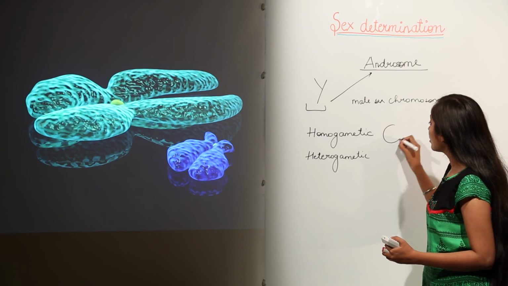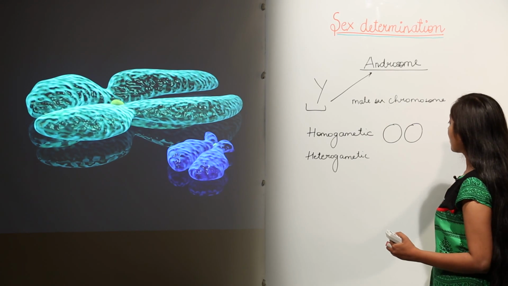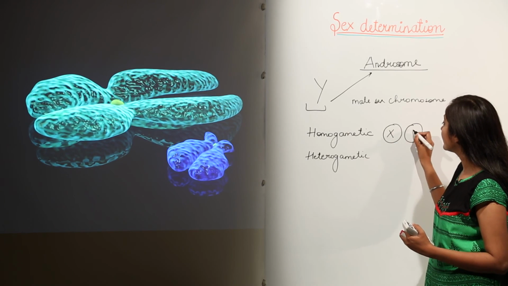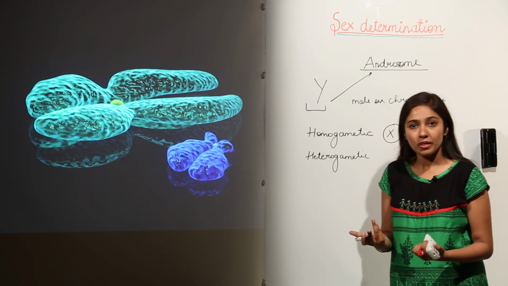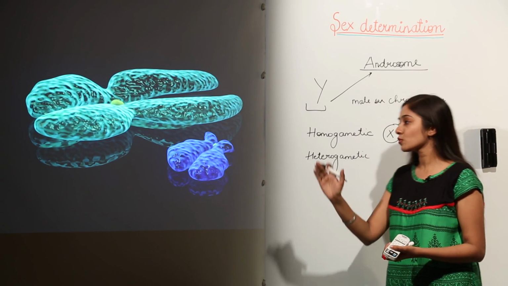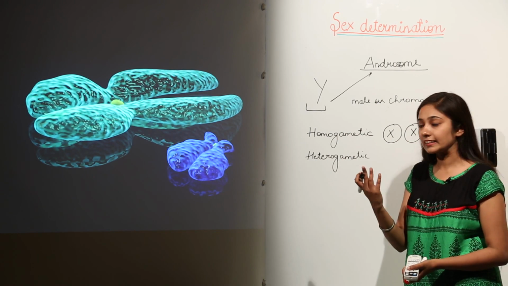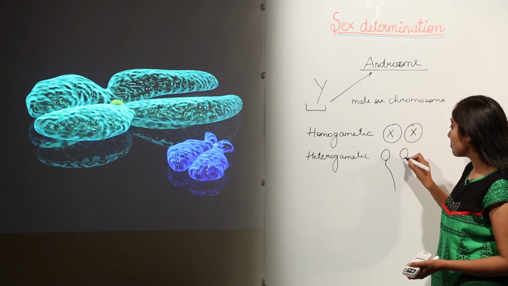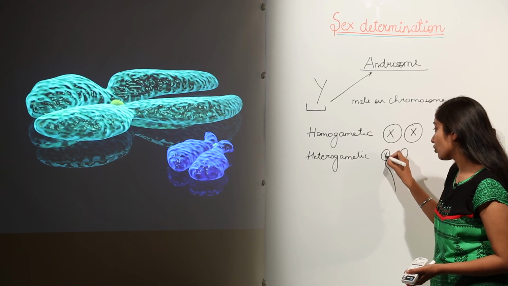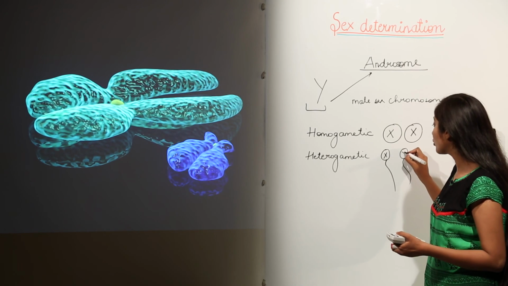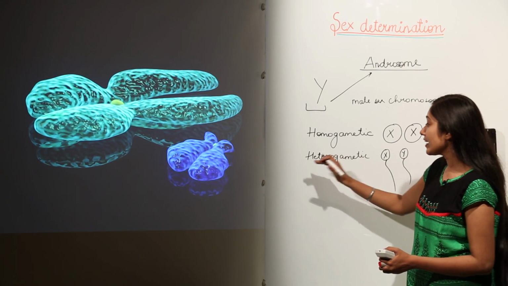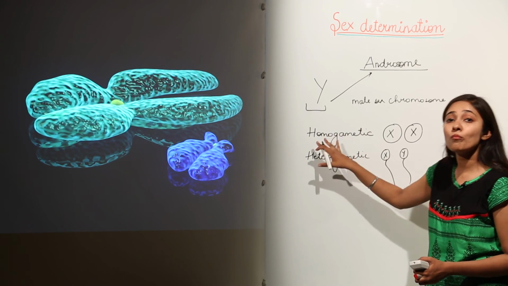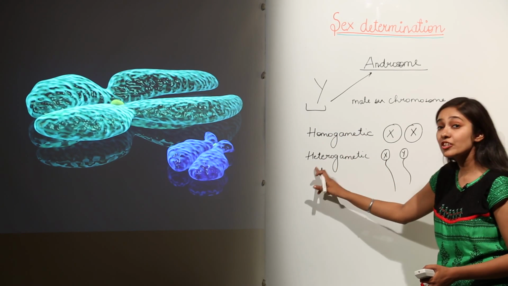So, the gametes in case of females will just carry an X chromosome. They have just one type of sex chromosome, that is X. But if we talk about a sperm, that sperm may be carrying an X chromosome or a Y chromosome. So, it is heterogametic. So, females are homogametic and males are heterogametic.